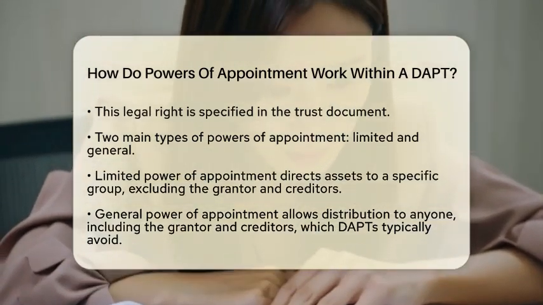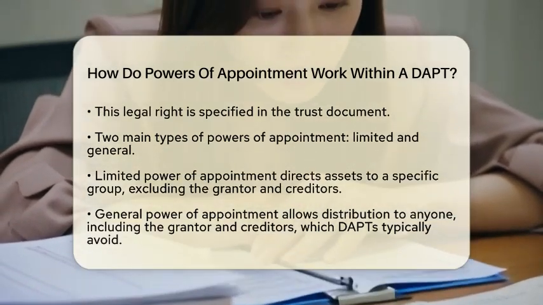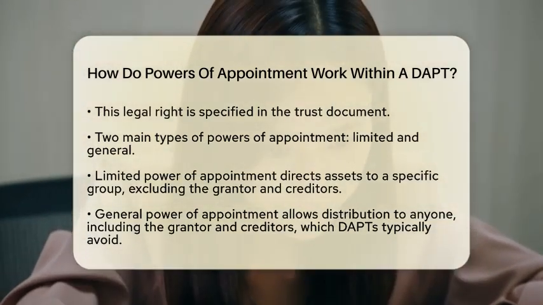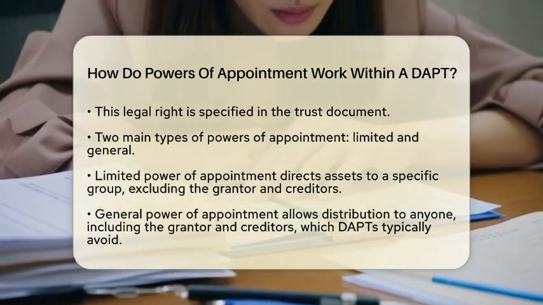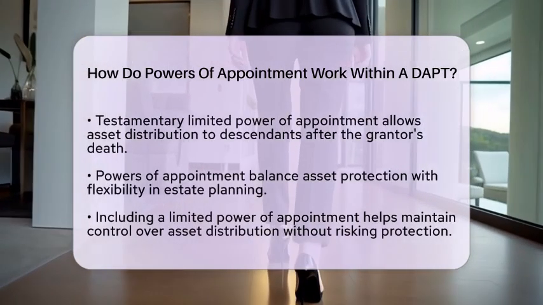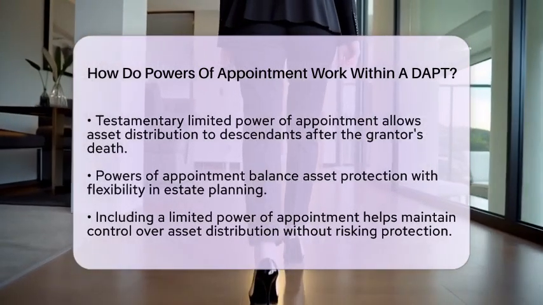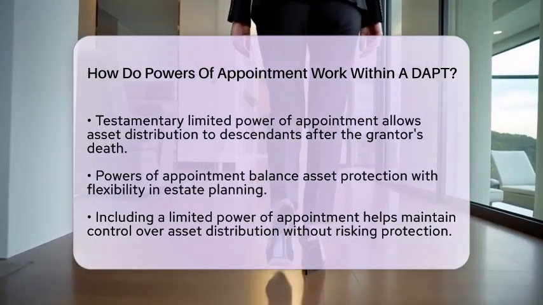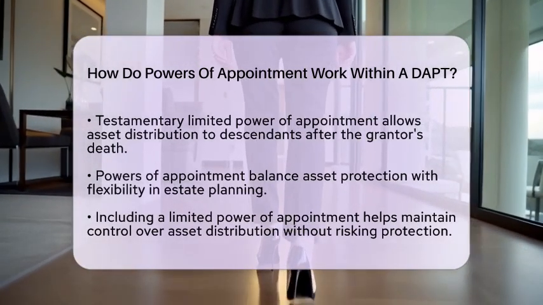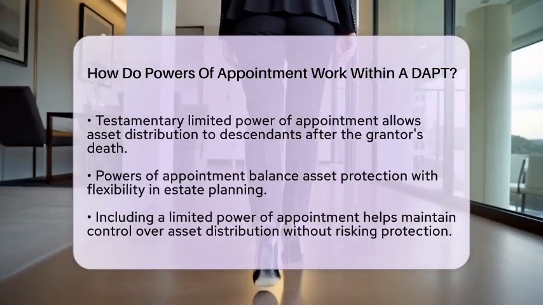On the other hand, a general power of appointment is much broader. It allows the holder to distribute trust assets to anyone, including themselves or their creditors. However, DAPTs generally do not include general powers of appointment. Including such a power could jeopardize the trust's asset protection benefits. If the grantor or another person can appoint assets to themselves, creditors may be able to access those assets.